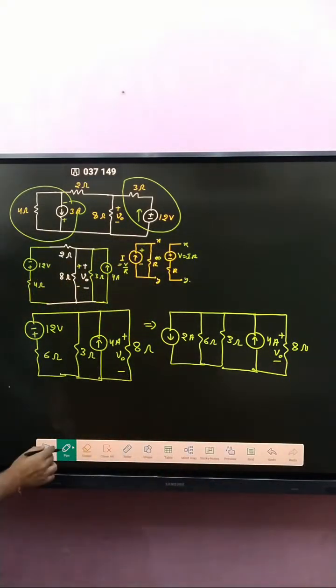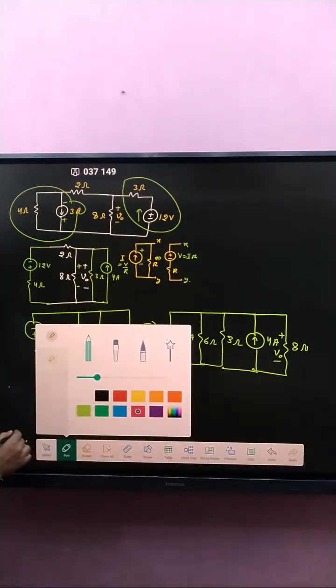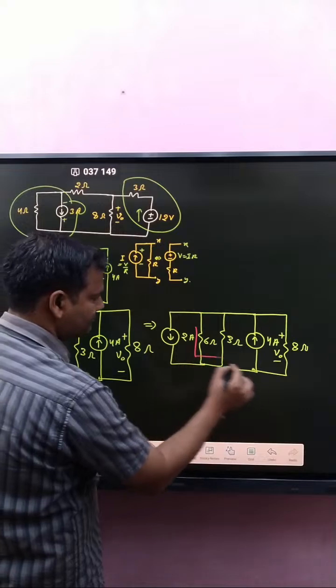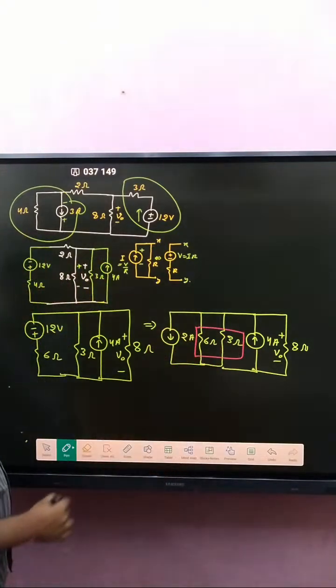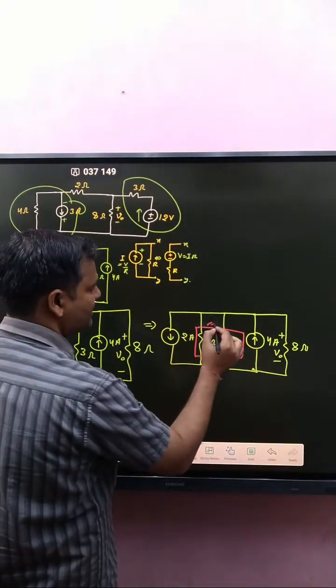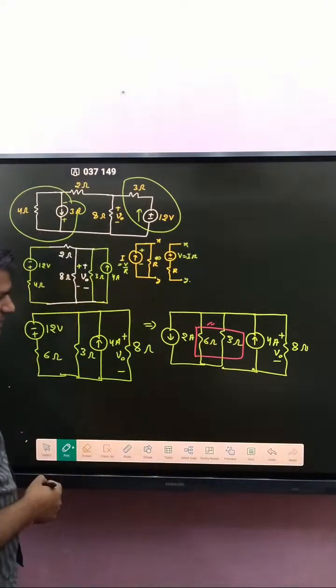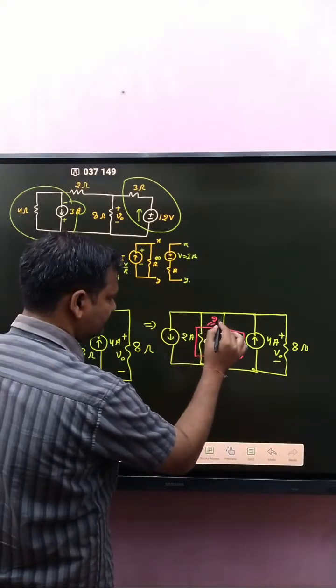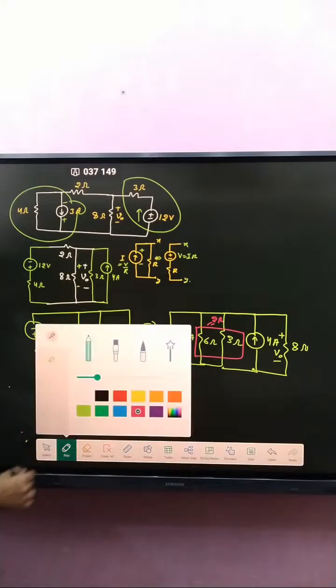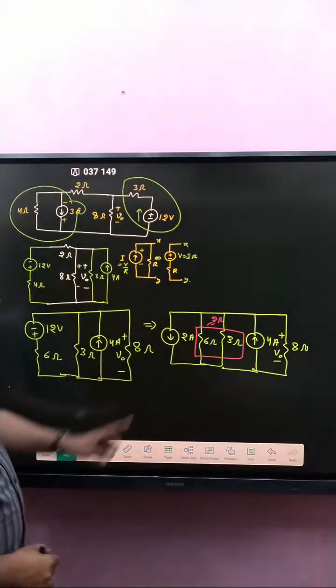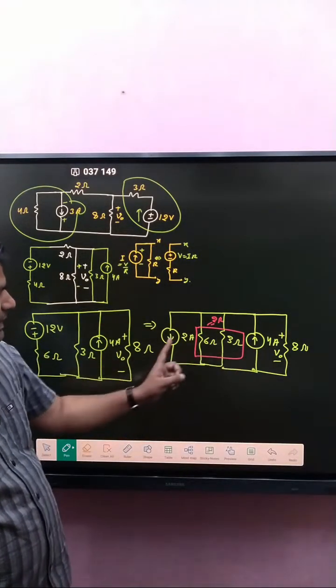Okay. After that, if you see very carefully, these two are in parallel. So the combination of these two, how much? 6 into 3 divided by 9, that is 2 ohm. Okay. And also that is 4 ampere, and that is 2 ampere.